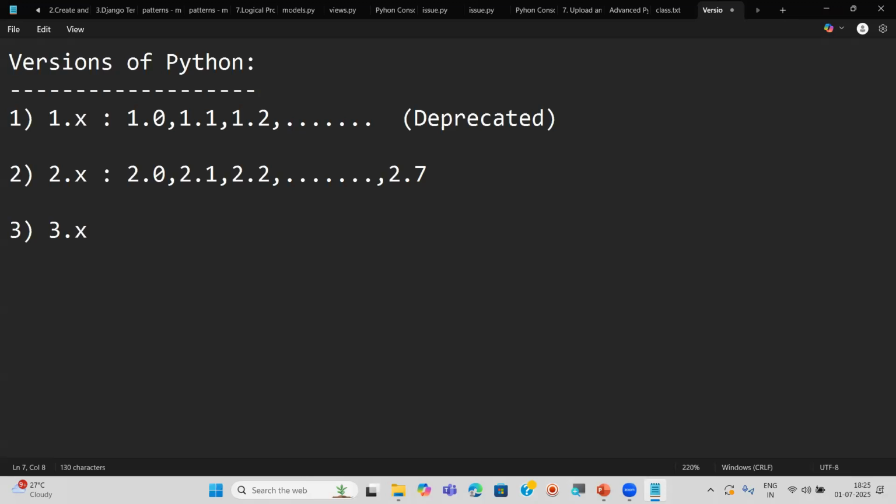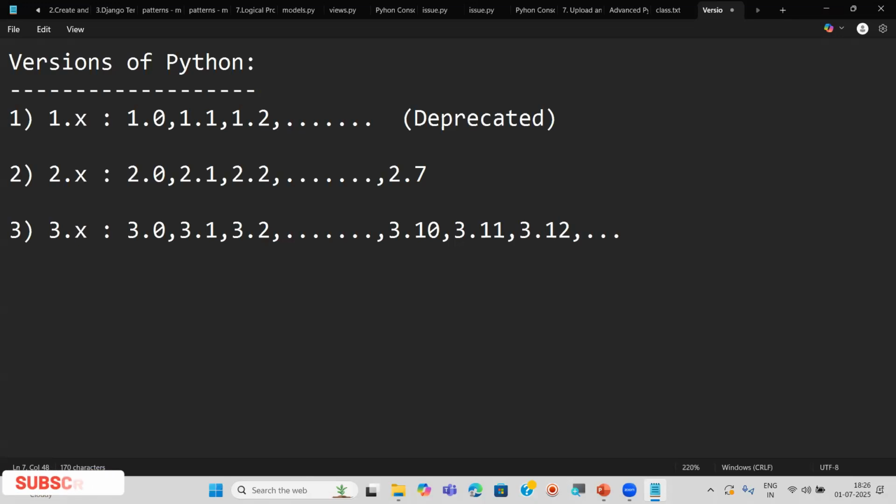Next, we have the 3.x series. In this 3.x series also we have 3.0, 3.1, 3.2 and so on. Right now we have 3.10, 3.11, 3.12 like this. These are the latest versions in the 3.x series. Clear, all of you? So 3.x also we are using right now. Understood? These are the three series of Python versions: 1.x, 2.x, and also 3.x.